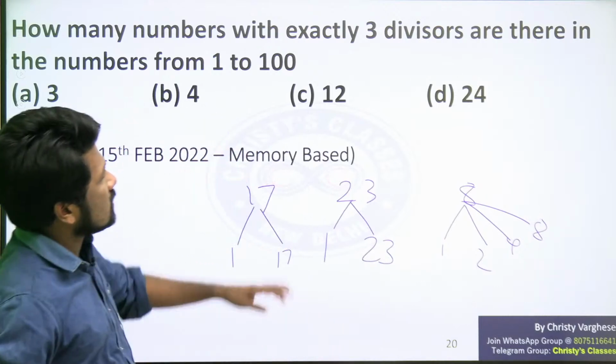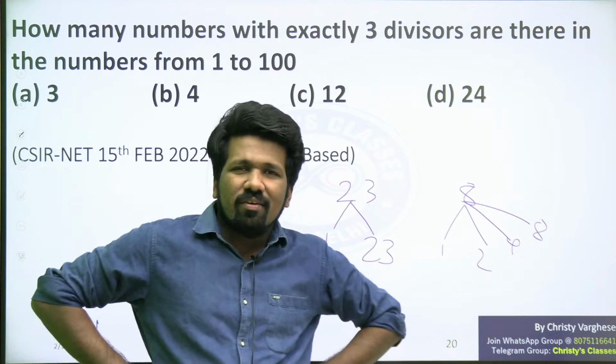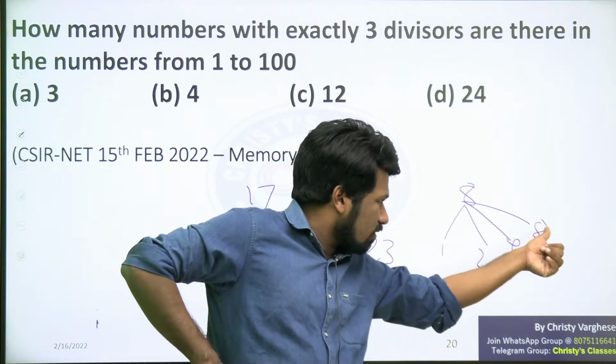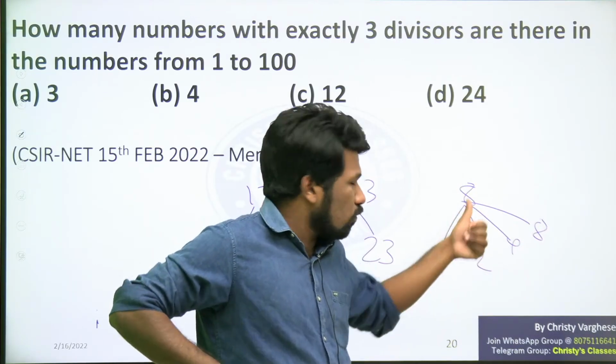But the question is asking for numbers with 3 divisors. How many are there? How does it work with 3 divisors? If 1 is a divisor, there is a pair: 1 into 8 is 8. If 2 is a divisor, there is a pair: 2 into 4 is 8.